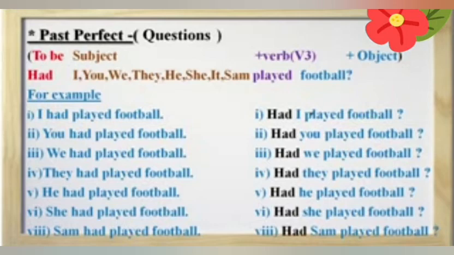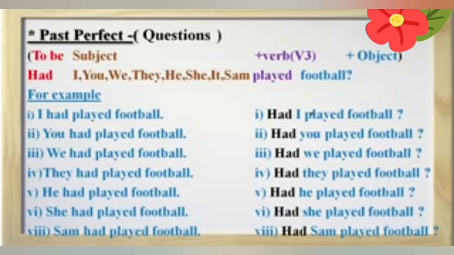So the structure is had plus subject, any kind of subject, then verb 3, then object plus question mark. Let's see the examples. Positive sentence, I had played football. Convert it into interrogative sentence. Had I played football? Then question mark.